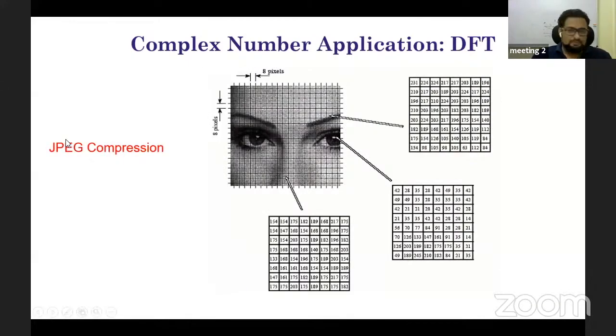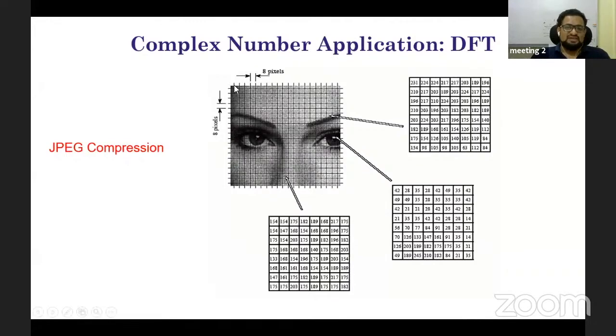In the case of JPEG, it is not directly the Fourier transform, because JPEG uses the discrete cosine transform. It does not use the sine wave. The main idea behind using the cosine transform in JPEG is that the value of the cos function at 0 is not 0. Cos of 0 is 1.